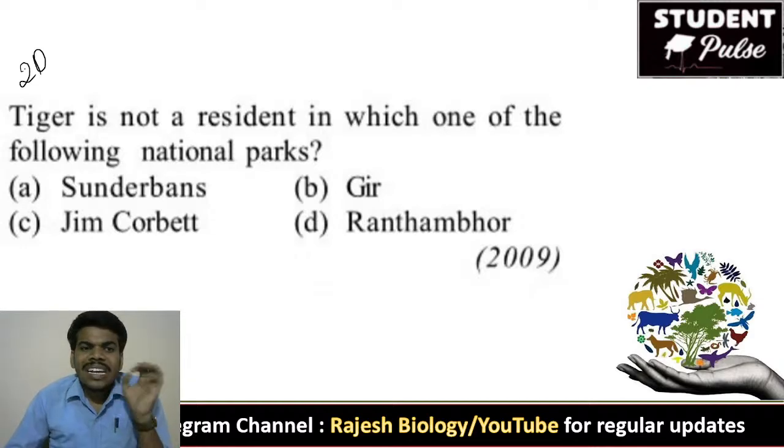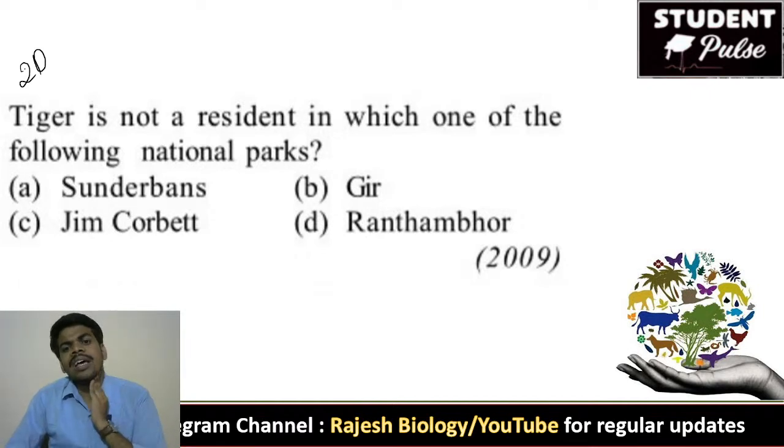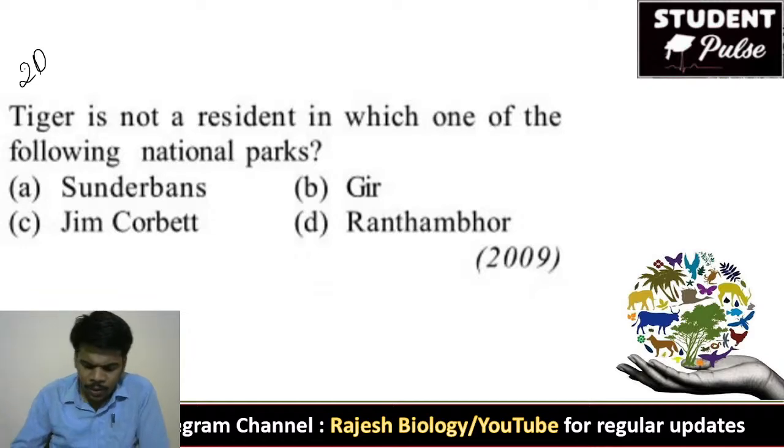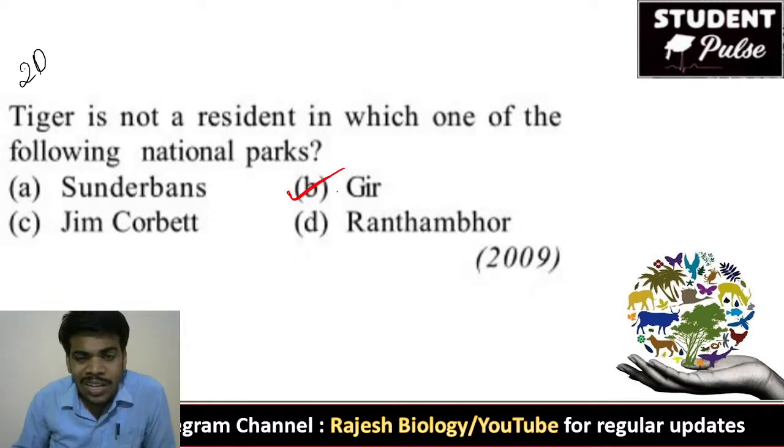Tiger is not a resident in which one of the following national parks? Sundarbans, Gir National Park, Jim Corbett National Park, and Ranthambore. Welcome Sumalasya. How are you? You are from Shweta Reddy. Gir. Very good. Excellent. Gir National Park is not resident for the tigers. Actually, it is present in Gujarat, and it is specially made for the lions.